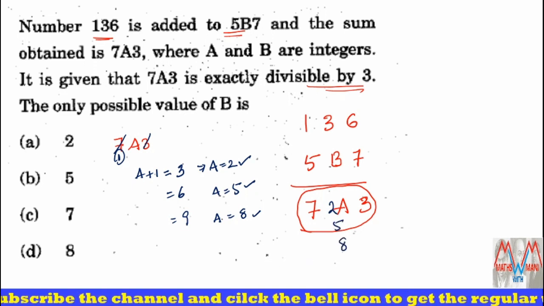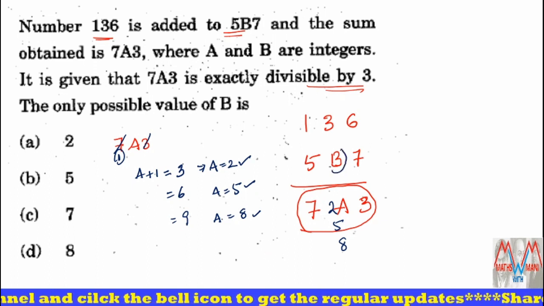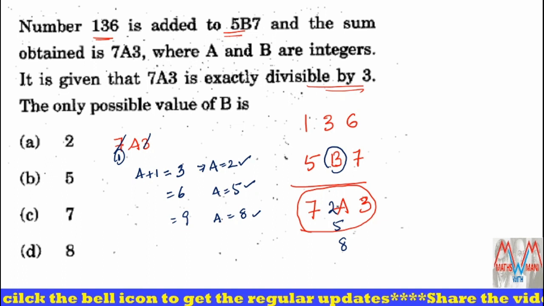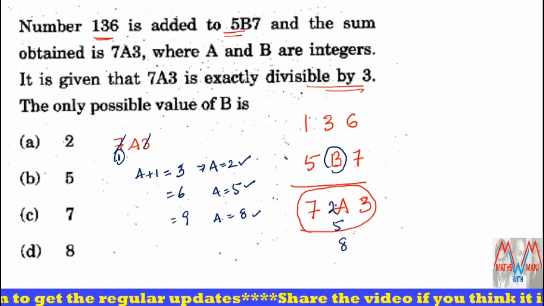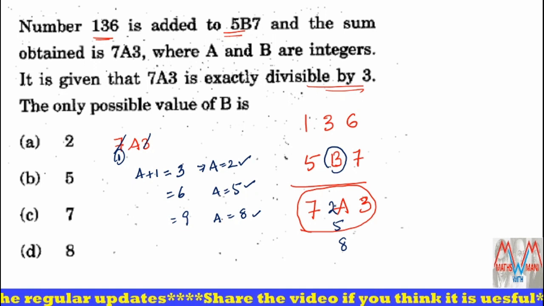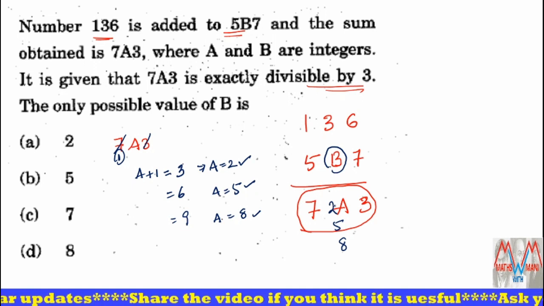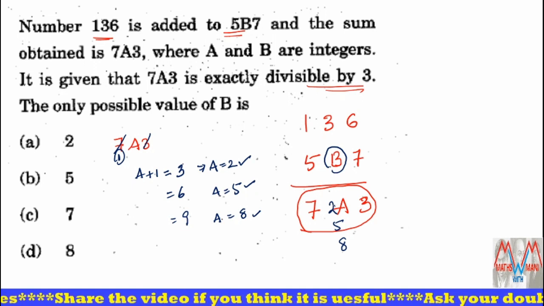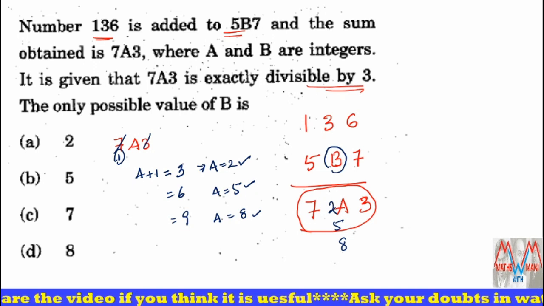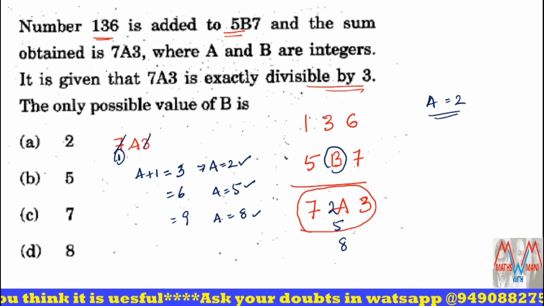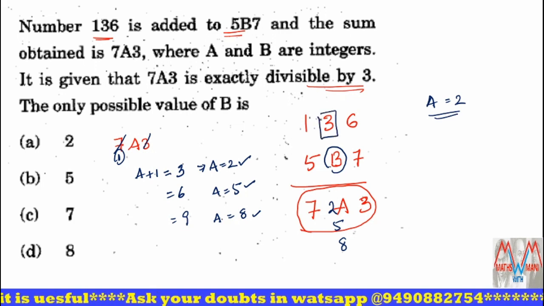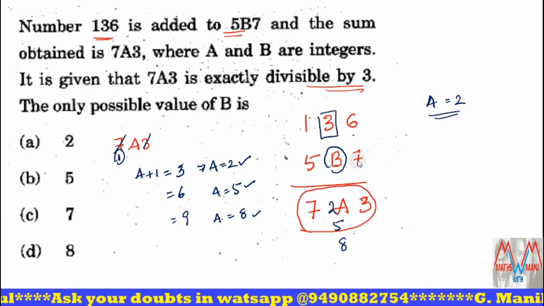So now tell me the possible value of b. Clear all of you? If I take a equal to 2, since here we have 3, 6 plus 7 equal to how much? 13.